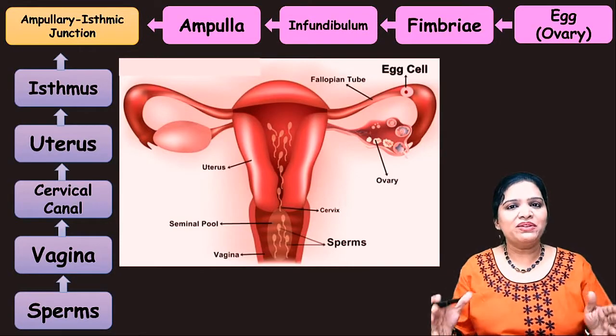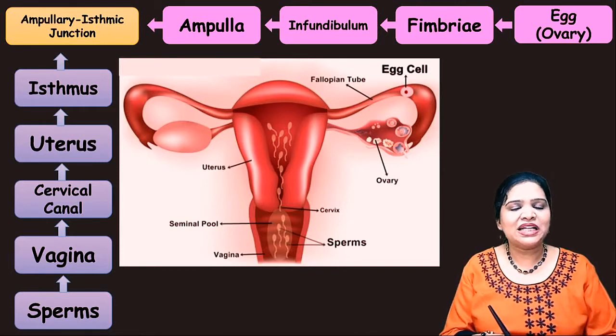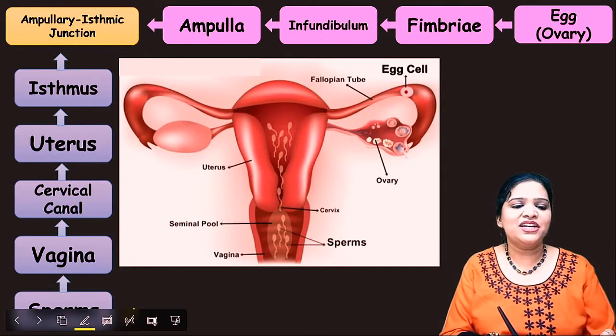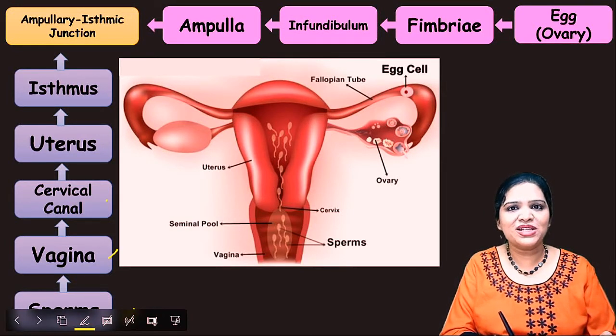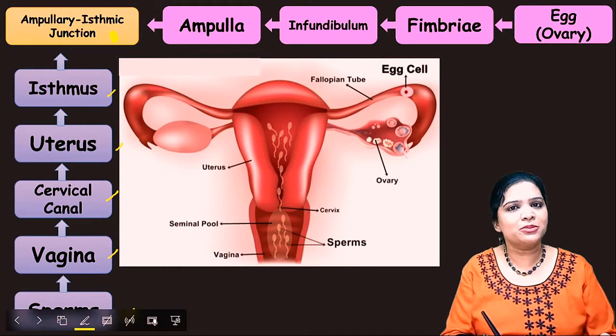When we see this mind map we can understand better. Look here, the sperm which gets ejaculated from the penis travels through the vagina, then the cervical canal, uterus, and reaches the isthmus, and then goes near the ampullary isthmic junction.